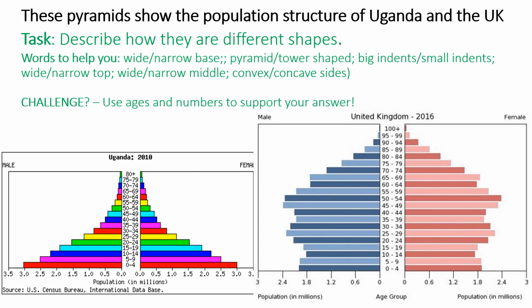Then on the UK's population pyramid, on the right hand side are pink bars showing the percentage of females in that age group. On the left hand side, in blue, are the bars showing the percentage of males in that age group. Similar to Uganda, the females are on the right again and the males on the left. This time though, there's no difference in the colours. There's no reason for that, it's just the way it's been drawn by somebody. Then along the bottom, to show you the width of the bars, we've got the population in millions.